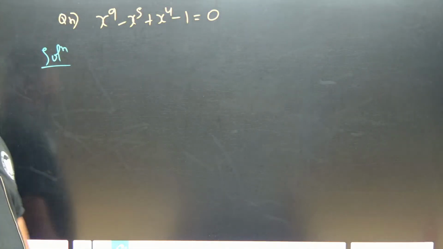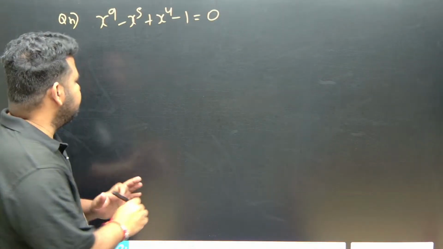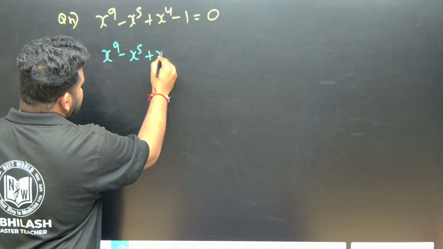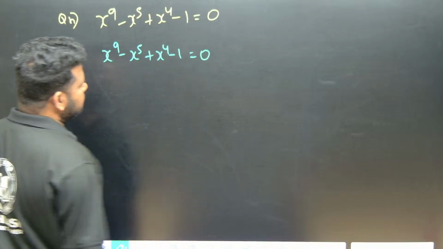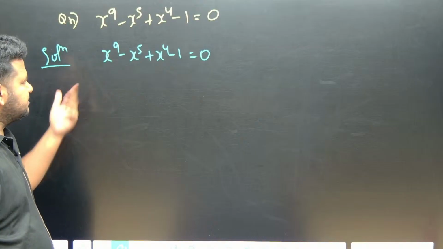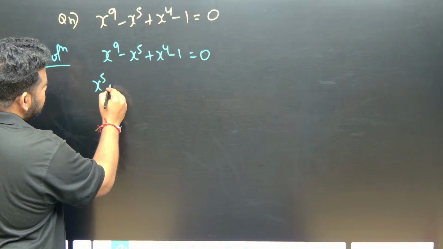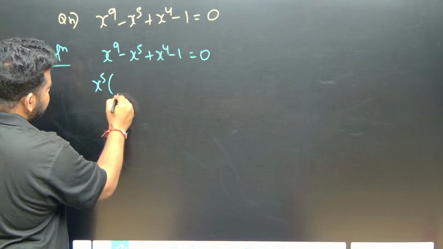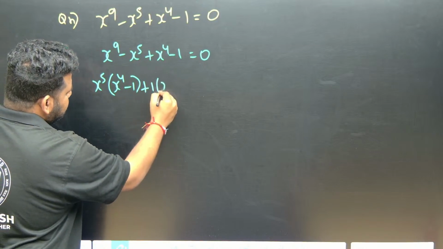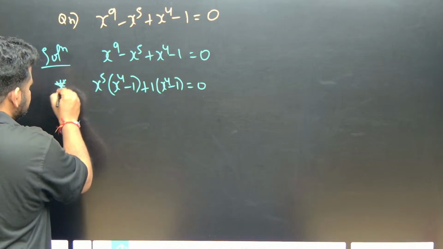First let us write down the equation that is given. x to the power of 9 minus x to the power of 5 plus x to the power of 4 minus 1 is equal to 0. Now, in such polynomials, definitely we have to take something common. Let us take x to the power of 5 outside. If I take it common, this becomes x to the power of 5 into (x to the power of 4 minus 1), and plus 1 times (x to the power of 4 minus 1) is equal to 0. This is one of my key steps.